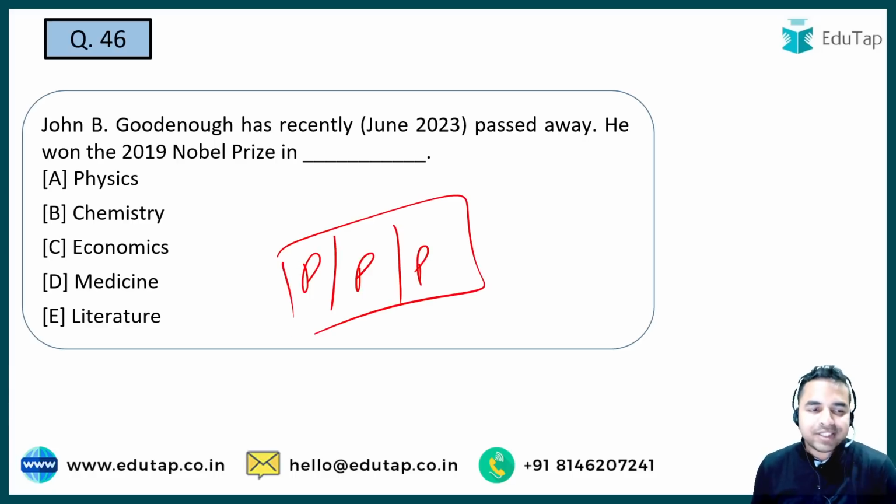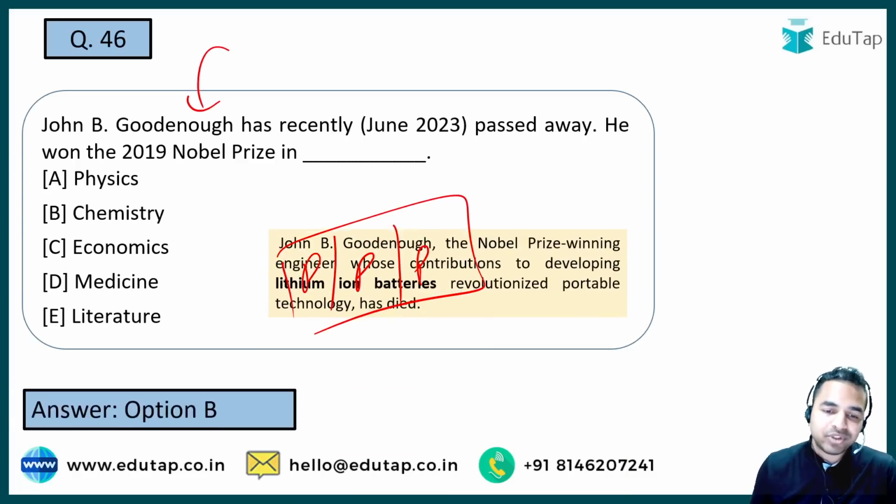Okay, so guys यहाँ पर जो person है news के अंदर वो है John B. Goodenough, and he basically won the 2019 Nobel Prize. You have to identify that for which field he was basically provided this. He was being conferred with the Nobel Prize, so it is basically chemistry for which he was given the Nobel Prize for developing the lithium ion batteries.